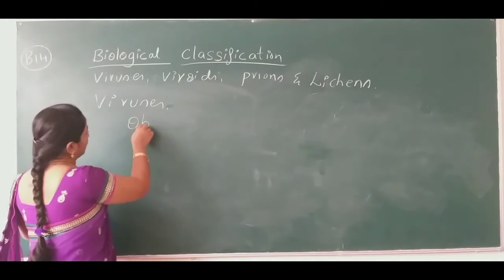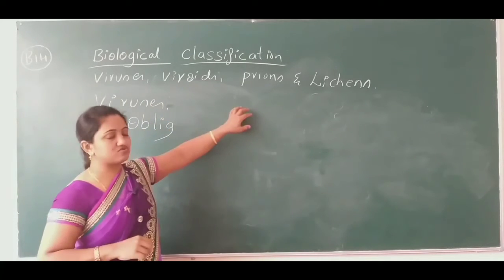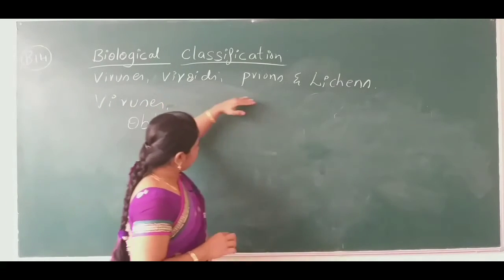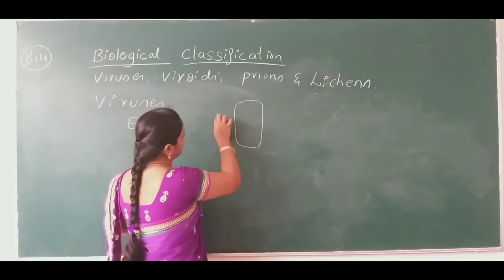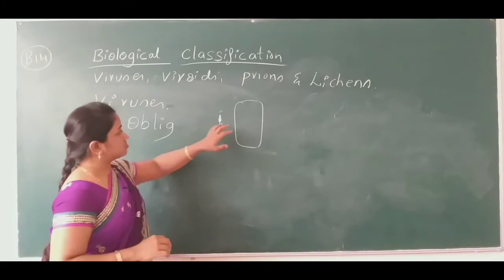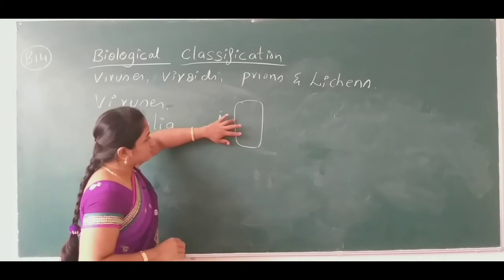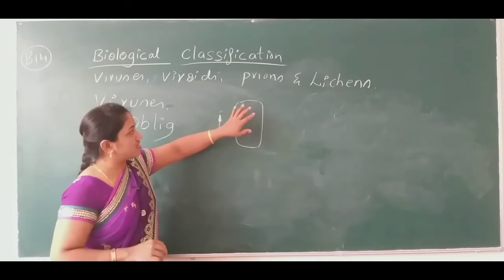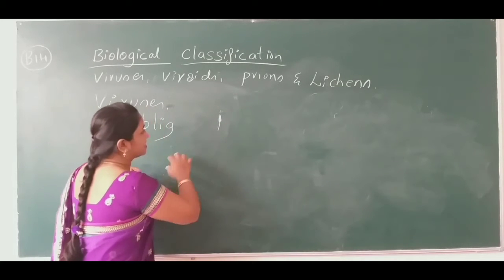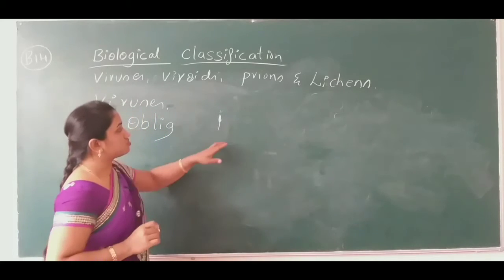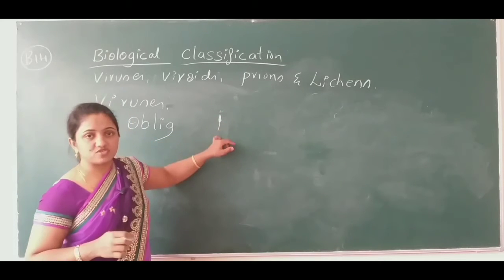What will happen if the virus does not get inside the host cell? Consider this is the host cell, and here is the virus. If this virus does not enter the host cell, and does not get any host cell to reproduce or multiply, what will happen to this virus?